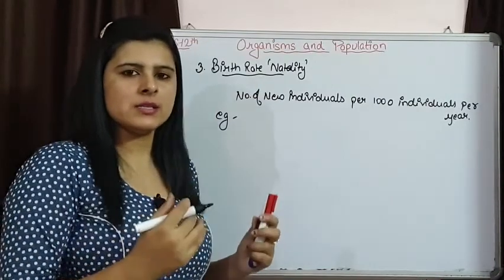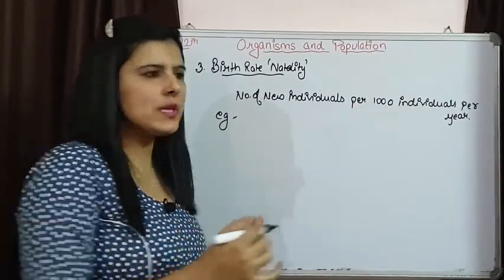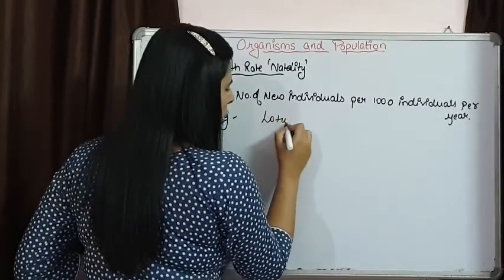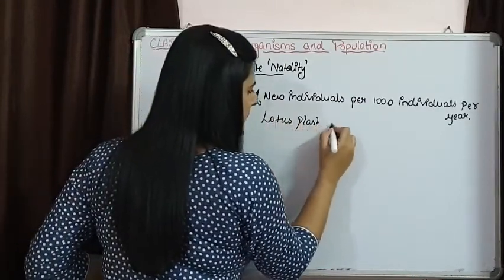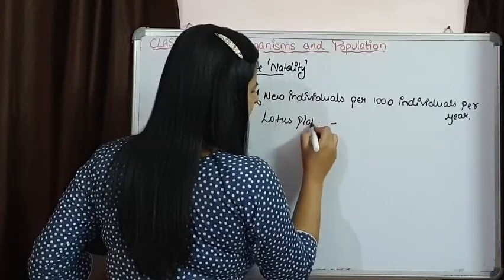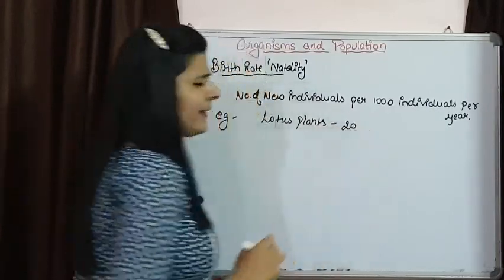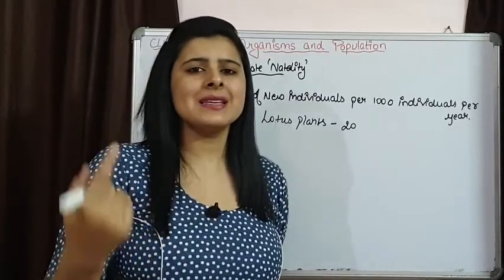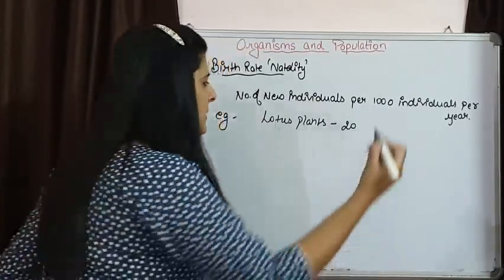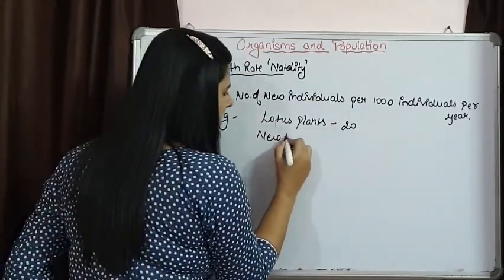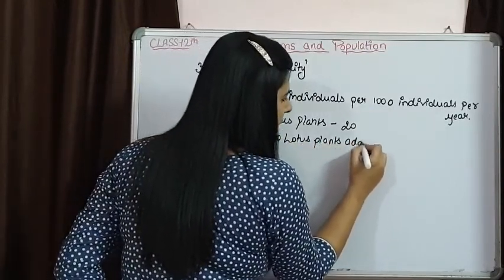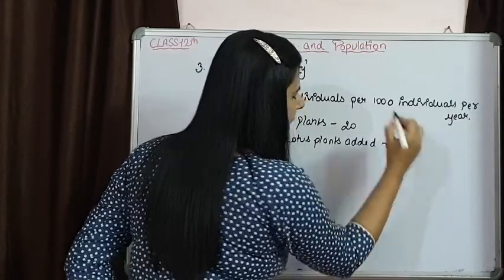So last year the pond was having lotus plants, 20 in number, and if we are going to count the lotus plants next year, then now the new lotus plants which are added in this population are, say 8 are there.